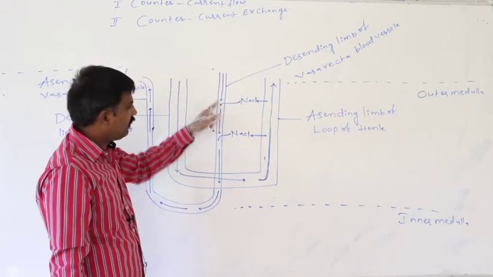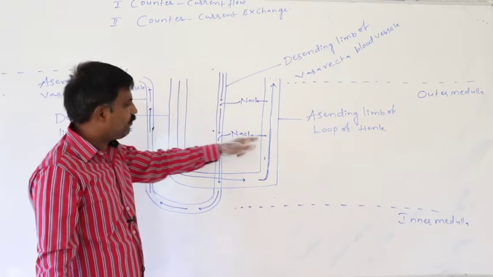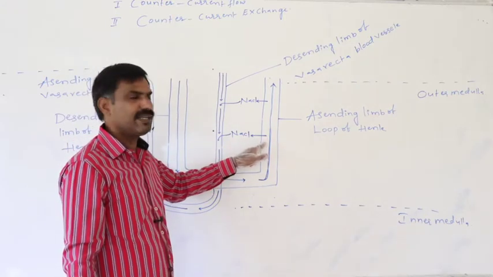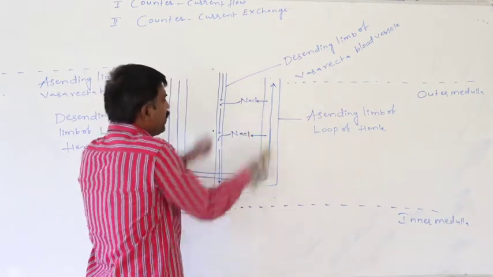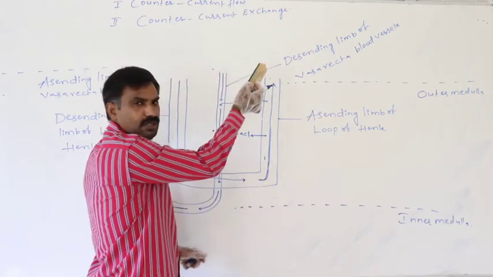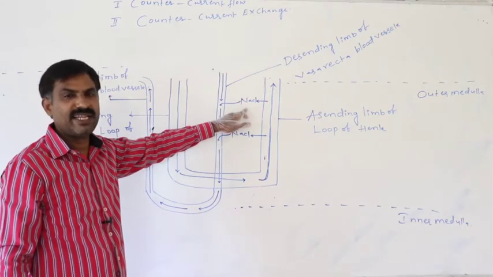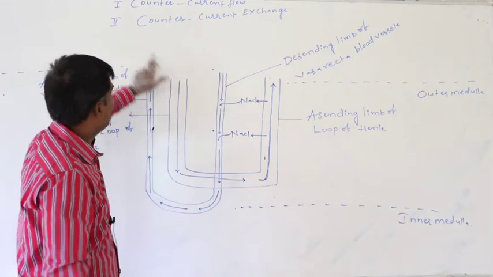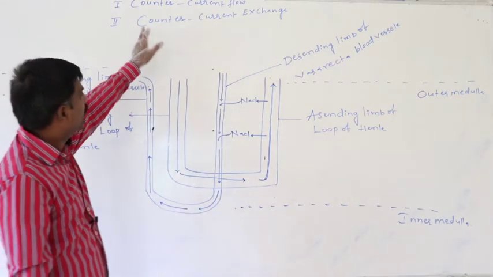Means blood and urine are in counter current flow. During that, what is exchanged between them? NaCl gets exchanged. That is said to be the counter current exchange.